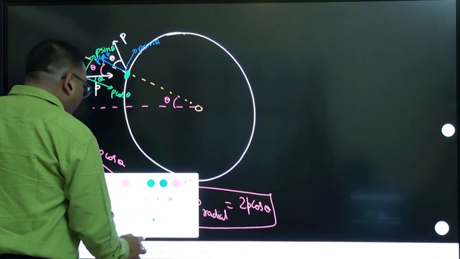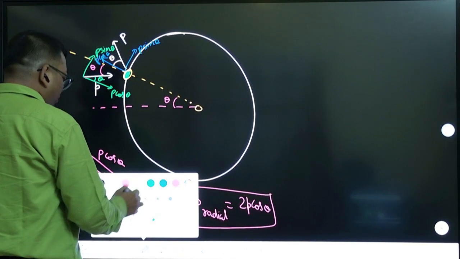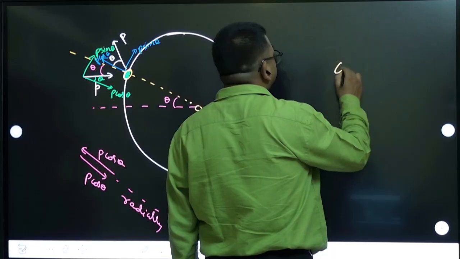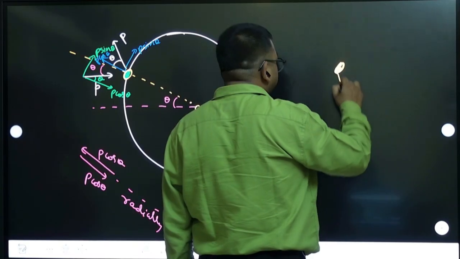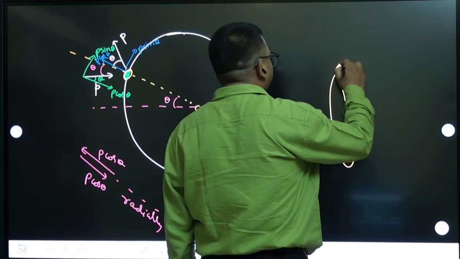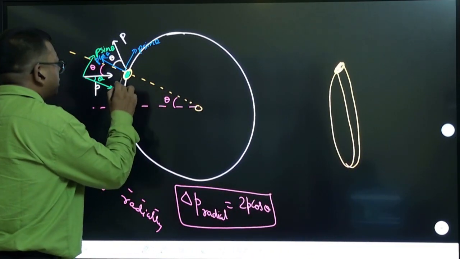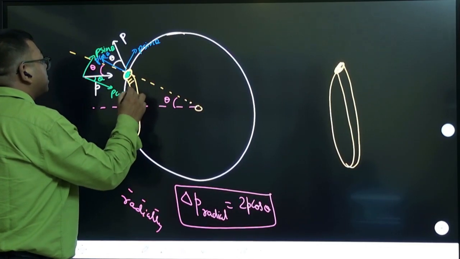But this change is happening on this very small area, right? Very small area. So we are studying this small area. And if you consider this area here, this area will be like this, because when you are studying this portion, symmetrically this area will be going this way.